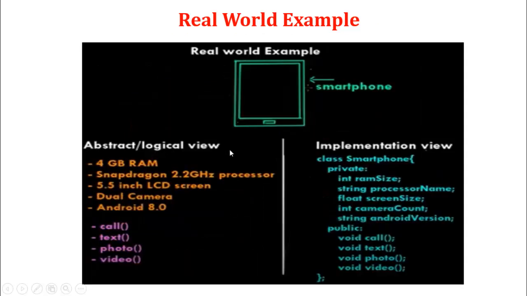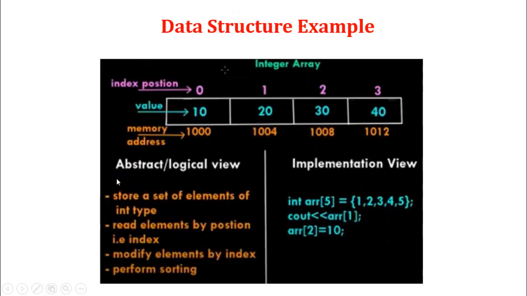Take a real-time example of the smartphone. The abstract logical view is what operations we can implement on the arrays. First, we can store a set of elements of int type, like 10, 20, 30, 40, 50. Second, read the element by position, that is the 0th position, first position, second position, third position, based on the index.